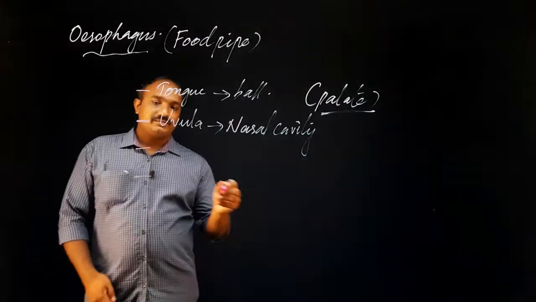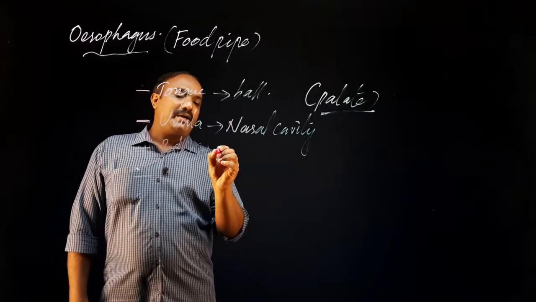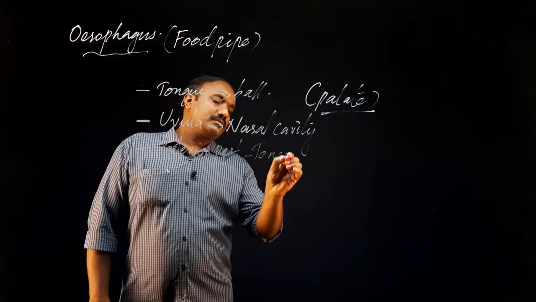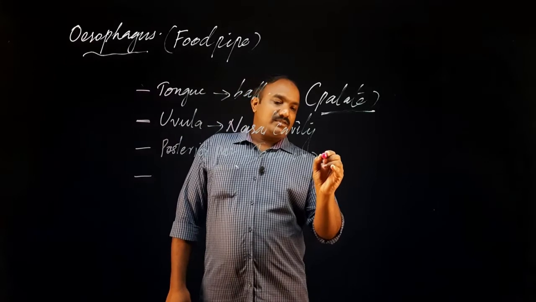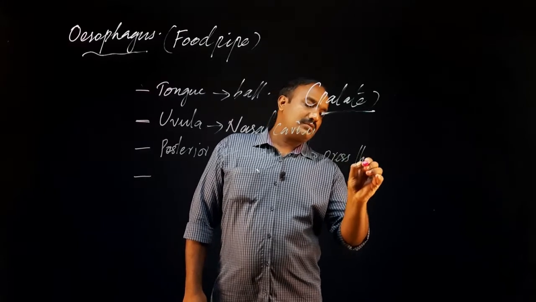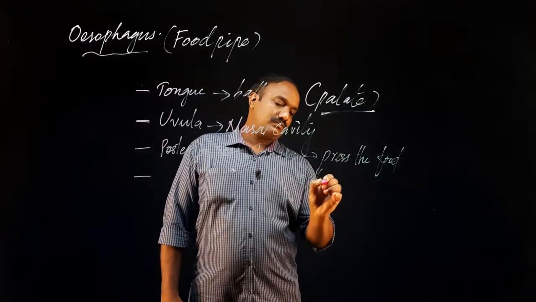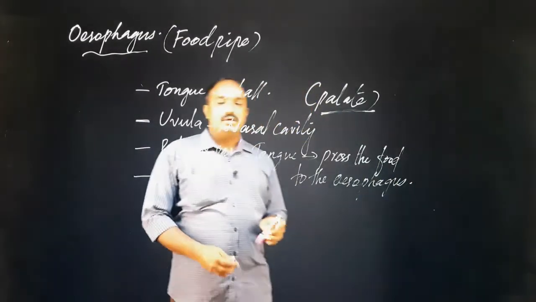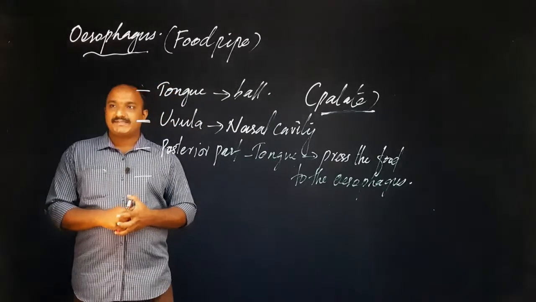Third step, the posterior part of the tongue, meaning the back side of the tongue, presses or allows the food to enter the esophagus.